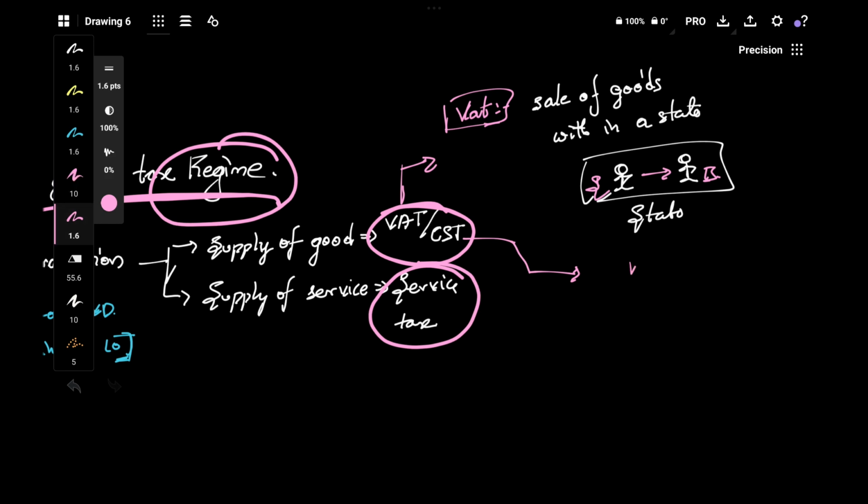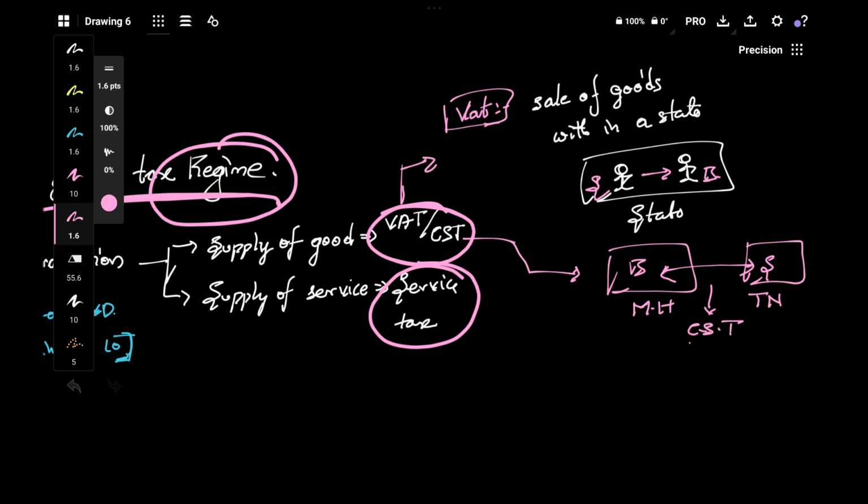And CST is nothing but, when the buyer is in Maharashtra and the seller is in Tamil Nadu, and both are making a sale, on this sale CST will apply. CST is nothing but central sales tax, and VAT is nothing but value added tax.